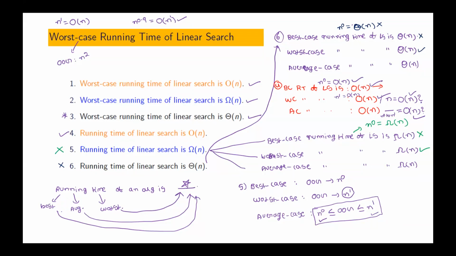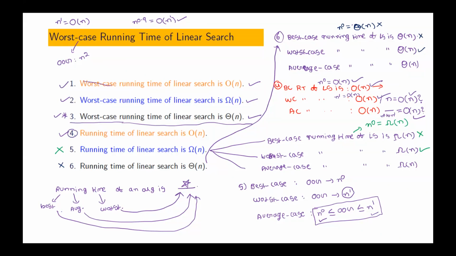So if we represent worst case running time of an algorithm, here also we represented worst case. Here first three we simply represented worst case running time of an algorithm. All three are correct. Now in all three statements, I am removing worst case, and we read like this: running time of linear search is big O of n. Running time of linear search is big omega of n. Running time of linear search is theta of n. Out of this, which is correct? Only the first one is correct now.